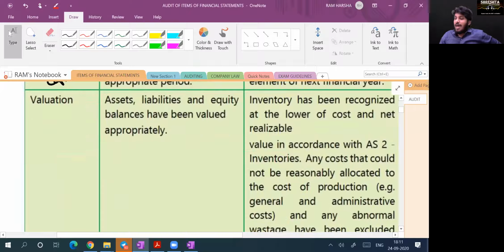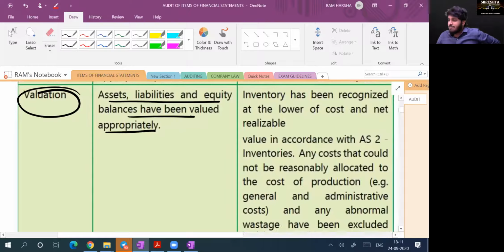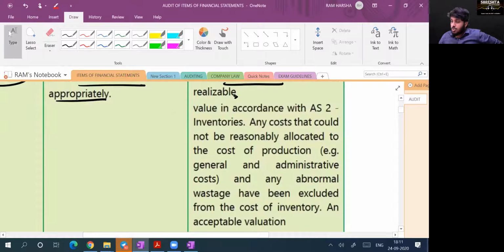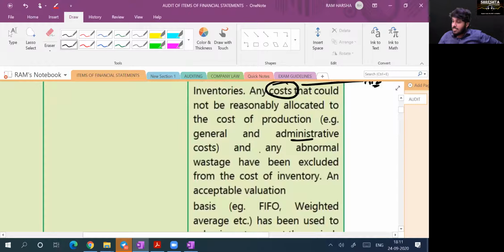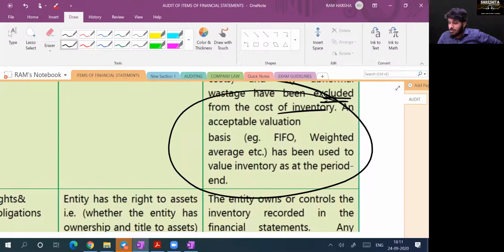Yes, sir. Valuation, whether assets and liabilities have been valued properly or not. That is what we are going to check at valuation. Example, inventory should be recognized at lower of cost and NRV. So I should know what is NRV. I should know what is meant by cost, as per Accounting Standard 2. Cost of production, administrative, all that; abnormal wastage shall be excluded while calculating cost of inventory. This and all you have to follow, AS 2 valuation rule.